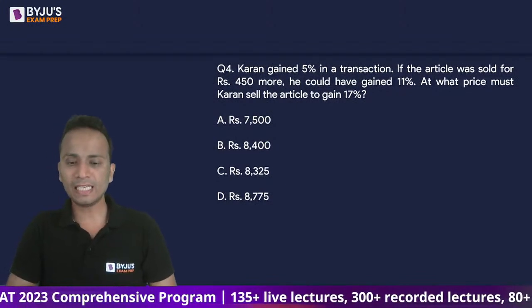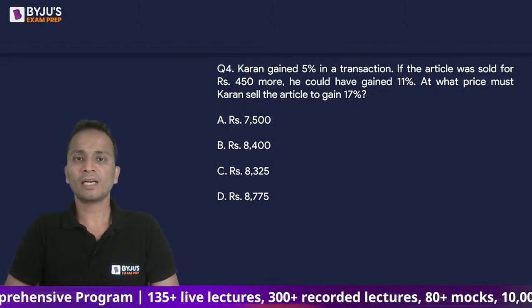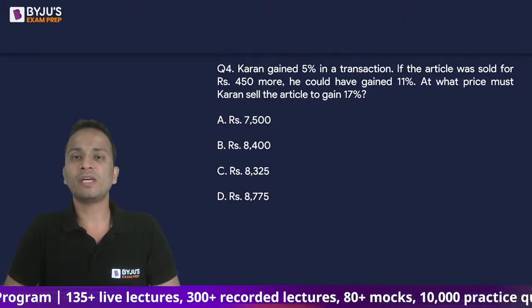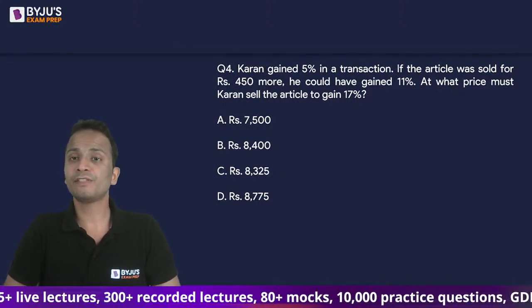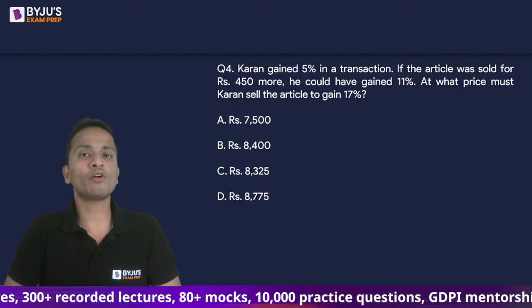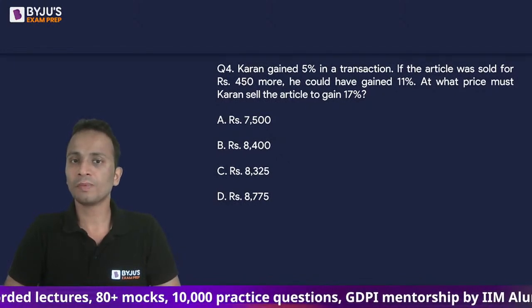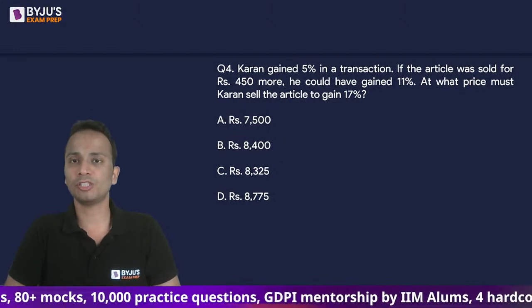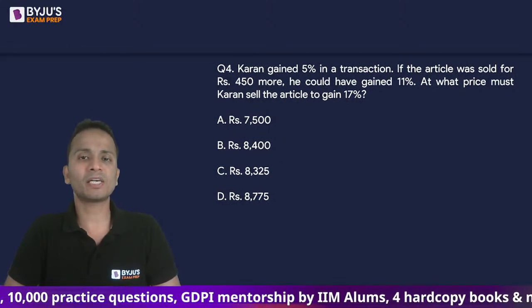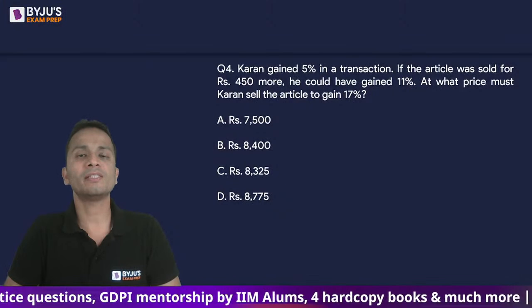Question number 4, slightly calculative. Karan gained 5% in a transaction. If the article was sold for 450 more, he could have gained 11%. At what price must Karan sell the article to gain 17%?